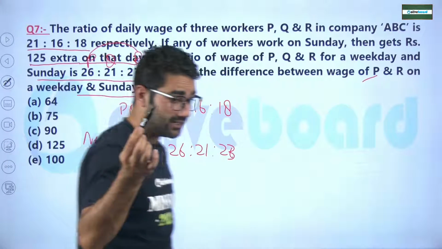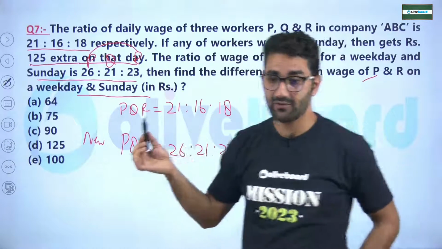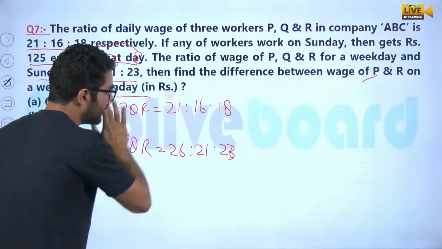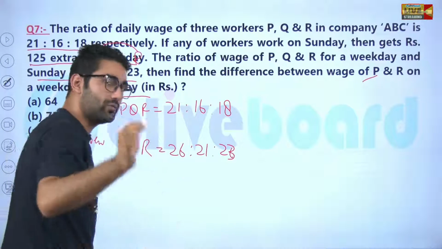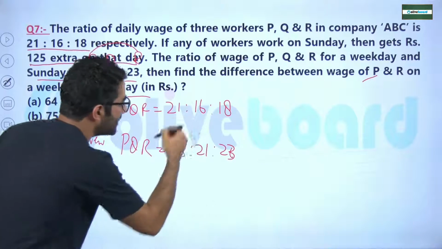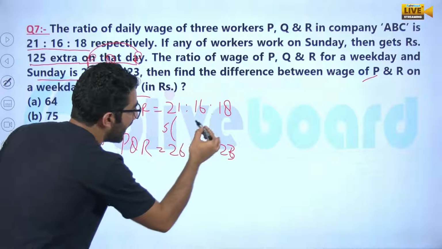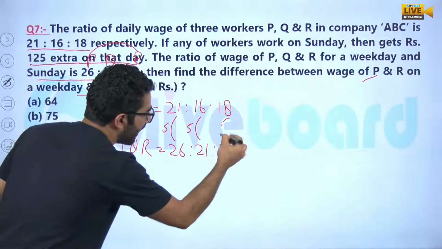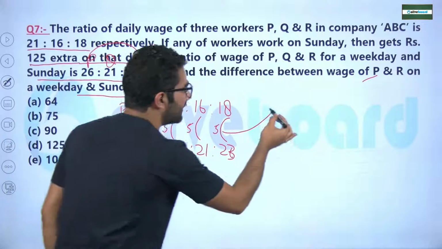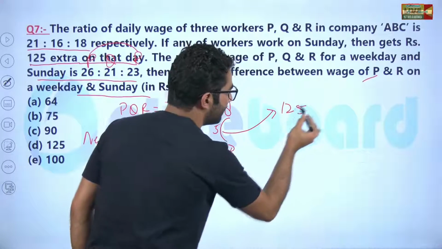Great, my dear. Listen, that is an important concept. This was the actual salary ratio, but if they work on Sunday also, they will get extra. How much extra ratio? Sir, 5. And that 5 ratio is given as 125.